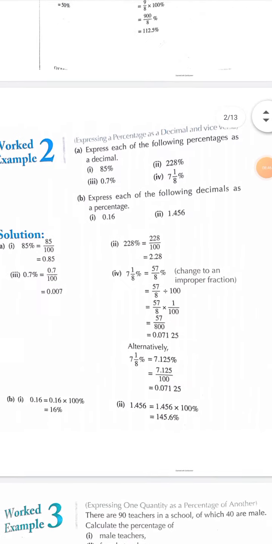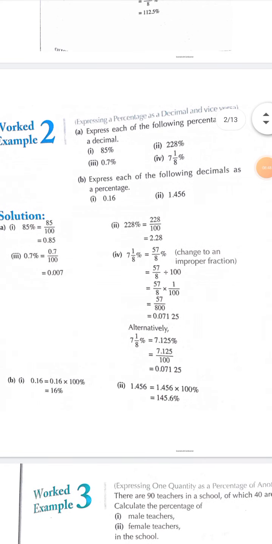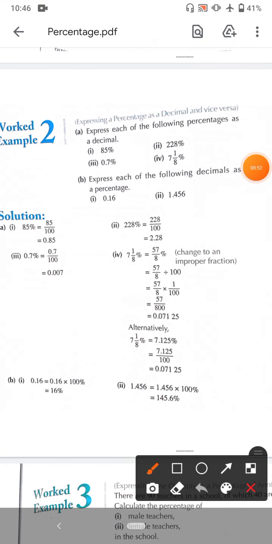Next is the opposite of that. Express each of the following percentages into decimal. Now we have to convert percentage into decimal. Now we have a percentage, so we have to convert it into decimal or fraction. So remove the percent sign and divide by 100.